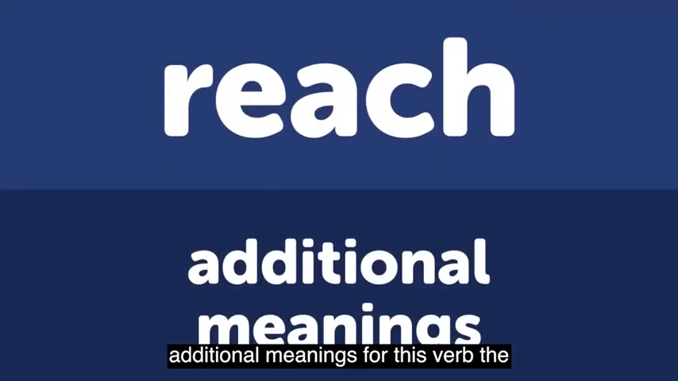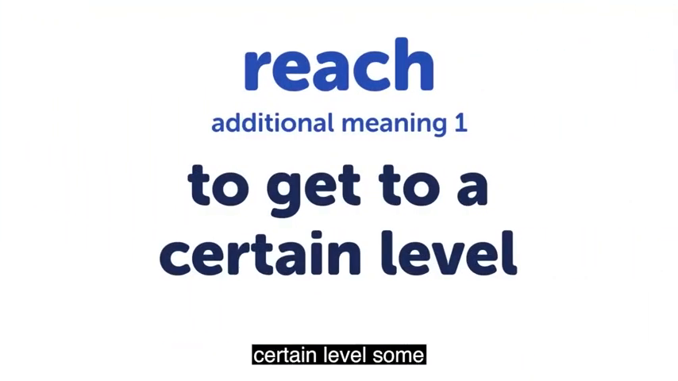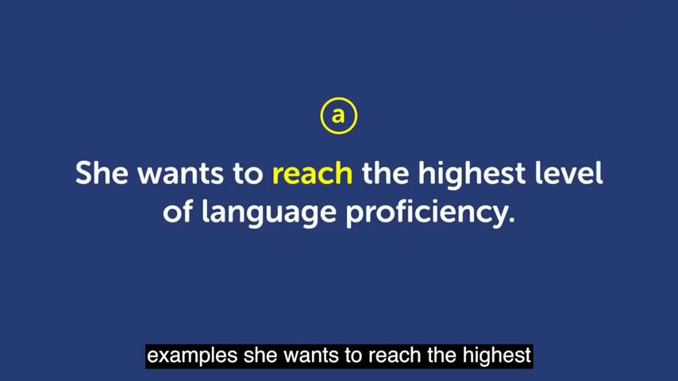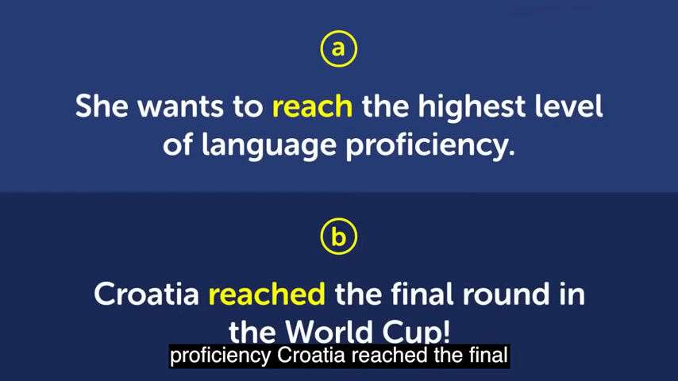Now let's talk about some additional meanings for this verb. The first additional meaning is to get to a certain level. Some examples. She wants to reach the highest level of language proficiency. Croatia reached the final round in the World Cup.